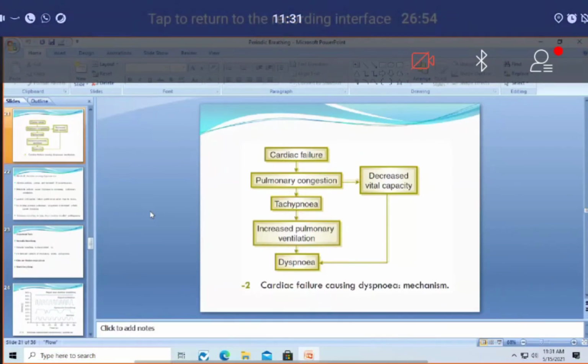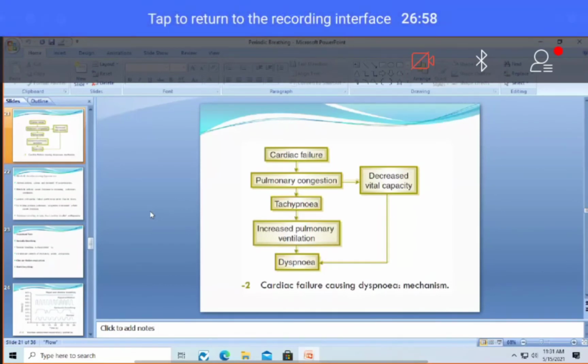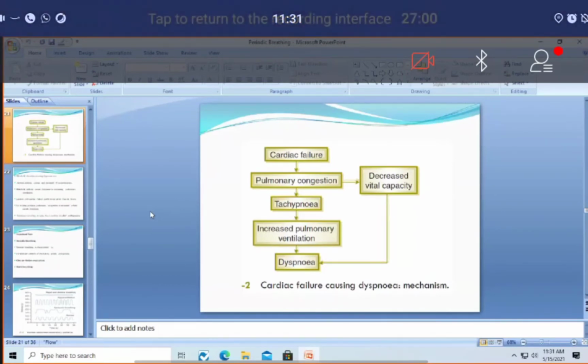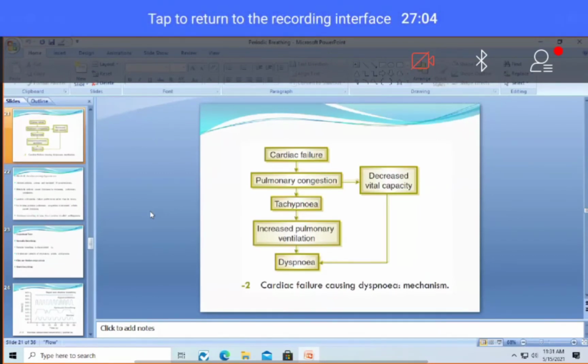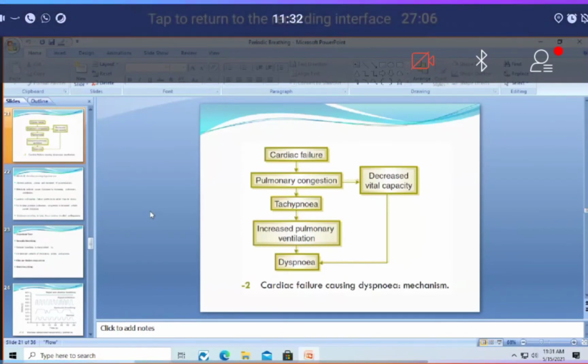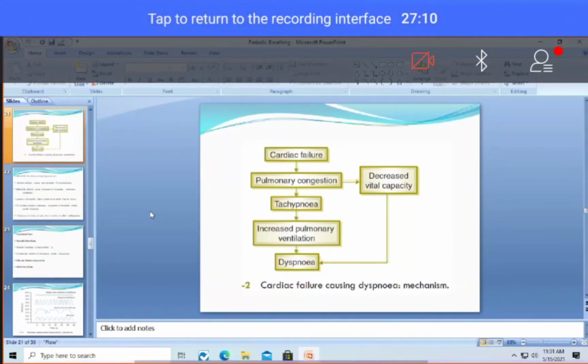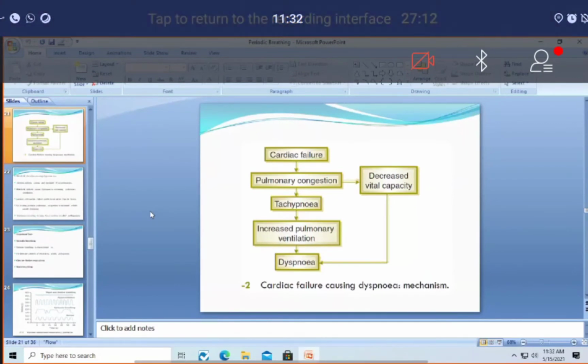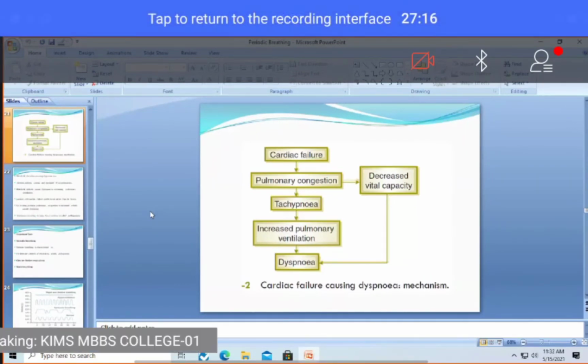Now, for this blood, which contains more oxygen and less carbon dioxide, to go from the heart to the respiratory centers of the brain, there will be some time gap. During this time gap, the respiratory center will be thinking that there is some problem causing hypoxia, so they will be continuously stimulating. So there will be hyperventilation.